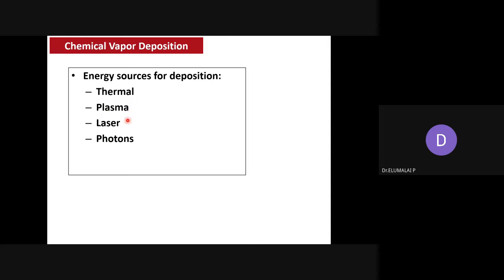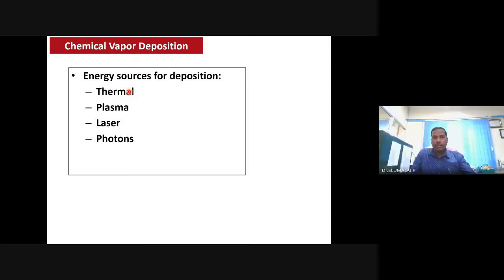In the case of laser-based chemical vapor deposition, it is possible to control the thickness because the laser intensity can be controlled, unlike other cases. Okay, so laser intensity can be controlled. So the higher the intensity of the laser beam, the better the deposition. Of course, in other cases also, the higher the temperature, the better the reaction rate, and the higher the impinging of plasma, maybe the better the reaction rate.